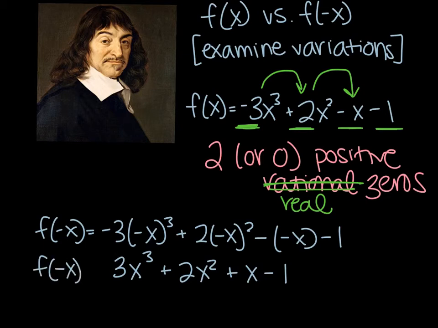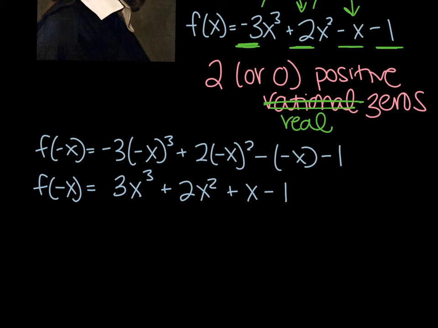Now I want to look at the sign changes for this function. Okay, so I see that I have a positive to a positive, positive to a positive, to a positive, to a negative. So from positive to negative, I would mark that as a sign change, and I would conclude that I have one possible negative real zero.